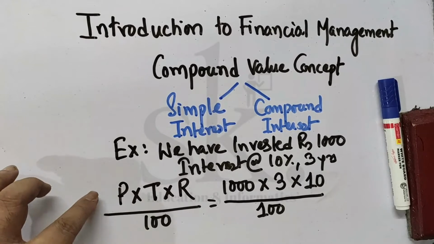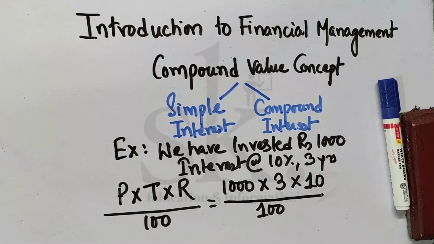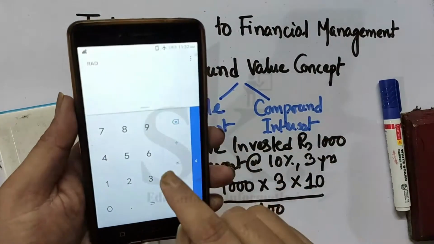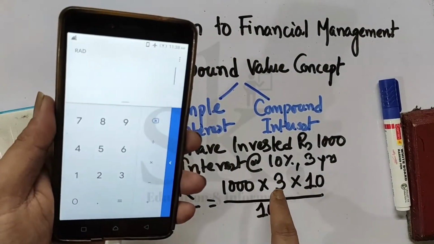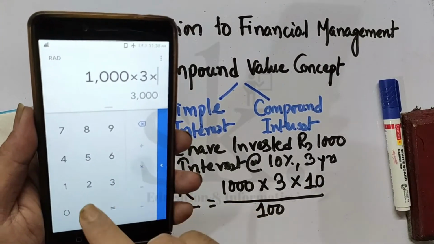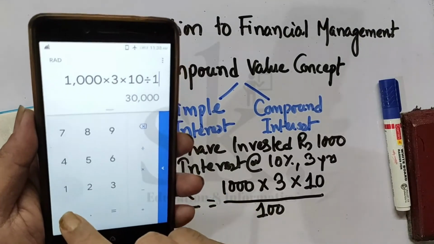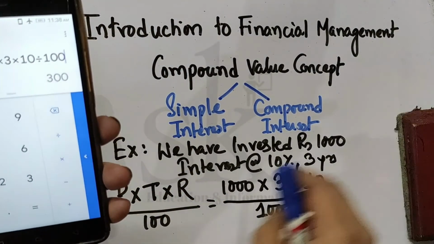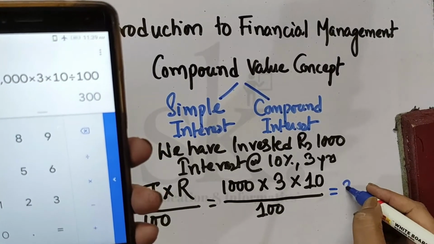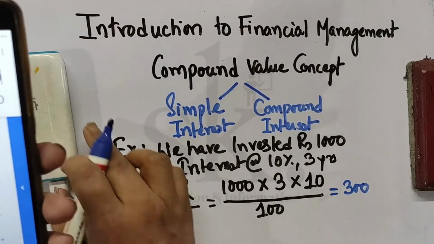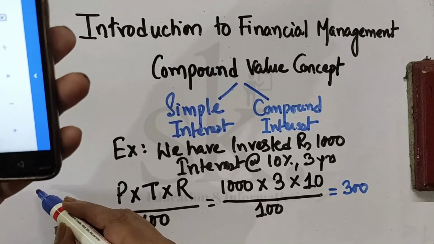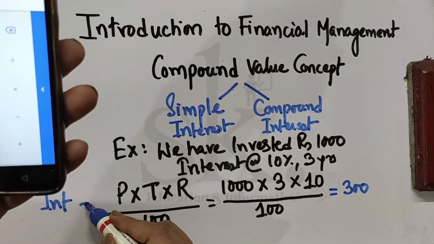We are talking from the point of view of simple interest. Now let's see how we calculate it. We have 1000 into 3 into 10 divided by 100, which is 300. So 300 is basically the interest which you have earned.